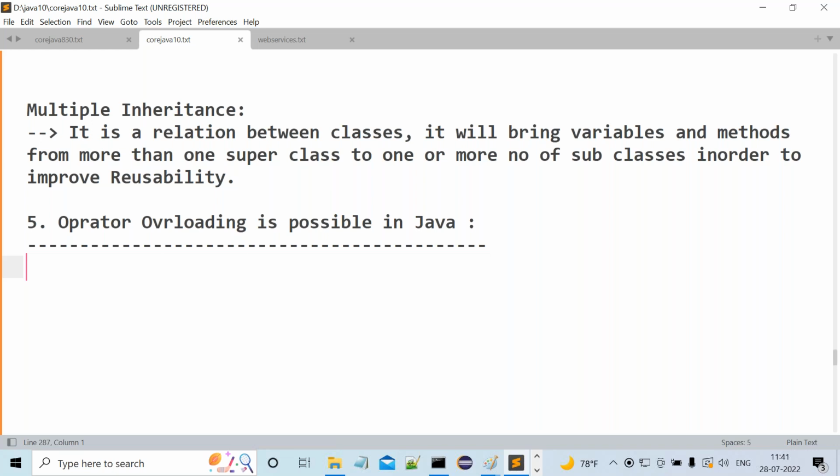Not possible. Why? Because super class to child class is okay, that is single inheritance. But two super classes and one child class, again, it is nothing but what? Multiple inheritance. So it's not possible.